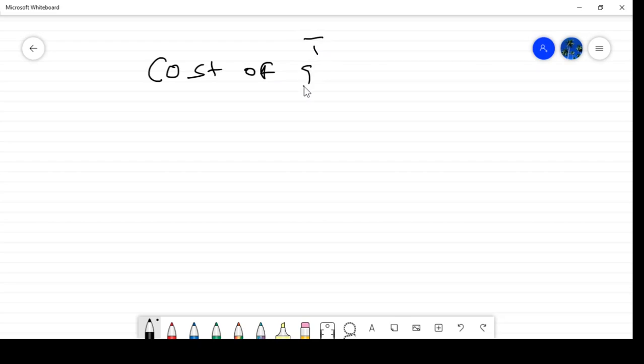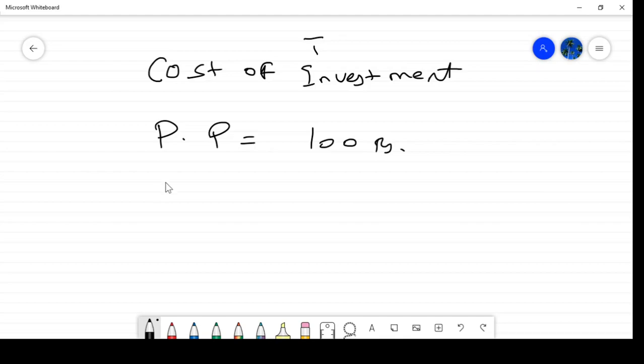One is the purchase price, 100 rupees, purchase of shares, plus brokerage plus fees plus duty.